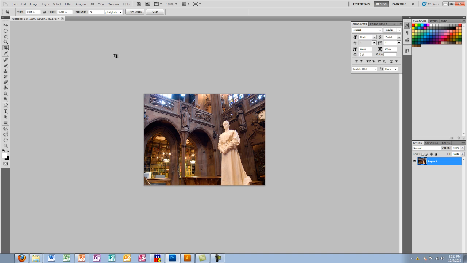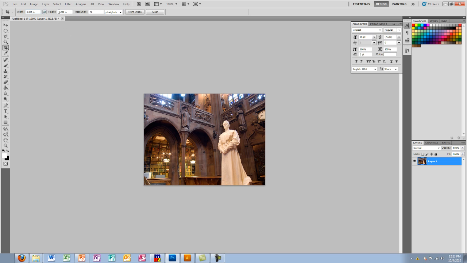So basically the crop tool is used to cut part of an image out of the rest of the image and get rid of the rest. So I make a selection and I'm left with only that selection, and the rest of the image is removed. It's kind of like the opposite of the lasso tool. With the lasso tool, I select the image part I want and I can move it, or I can make a new image from it. But the crop tool only leaves me with the selection that I want, which can come in handy sometimes. First thing I want to go over is the crop tool's options.